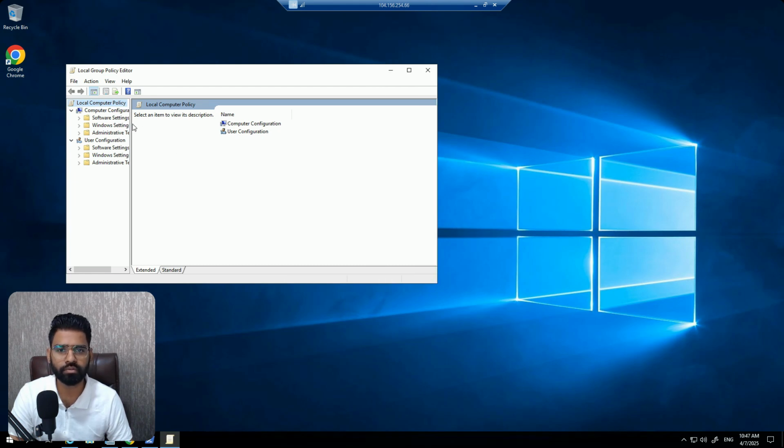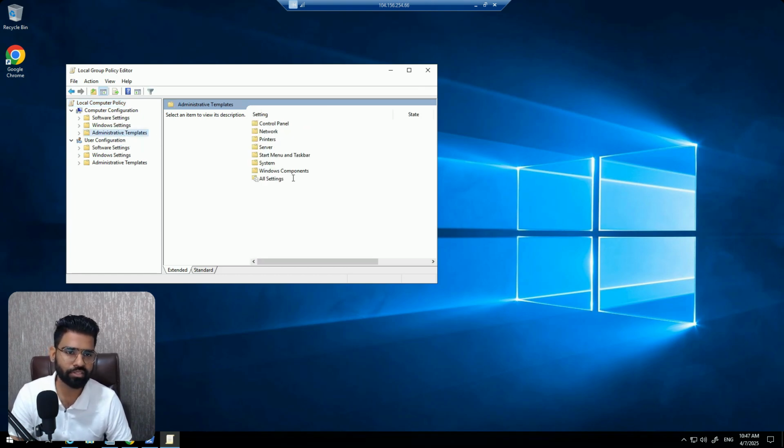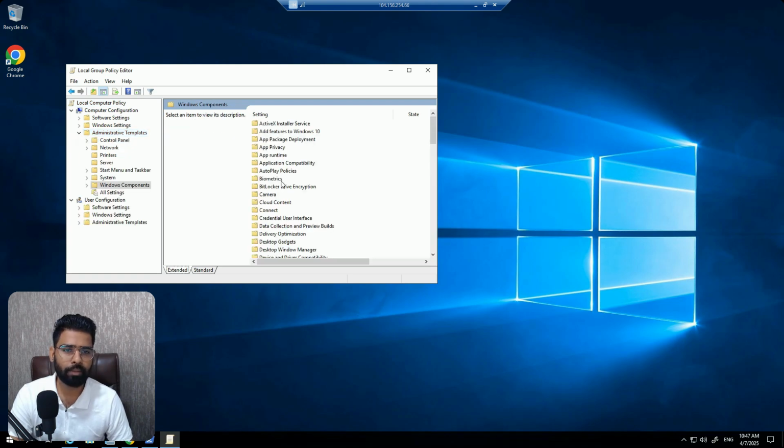Under this, let me maximize. Under this, you have to go under this local computer policy. You have two sections: computer configuration and user configuration. Under the computer configuration, go to the administrative templates, then go to the Windows components, and then search for PowerShell.